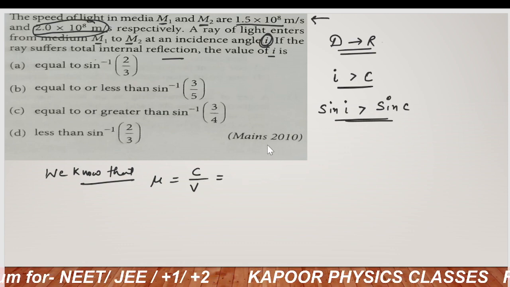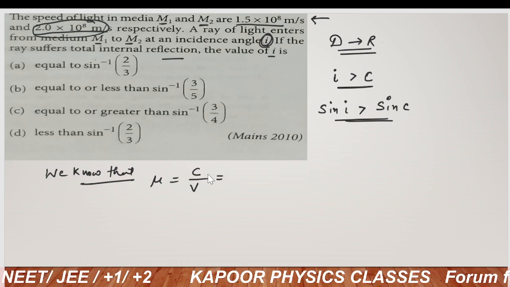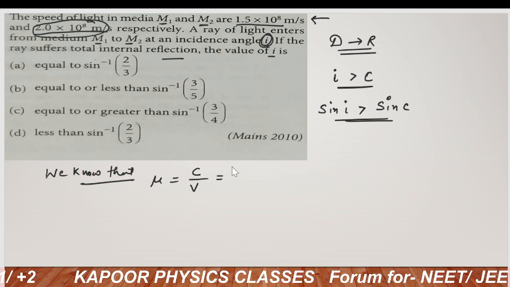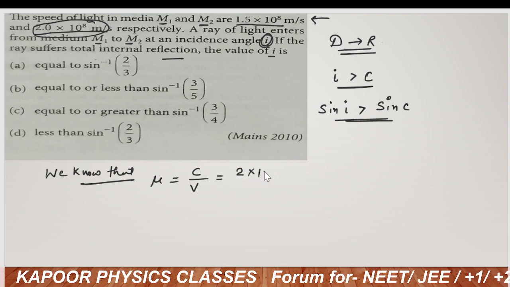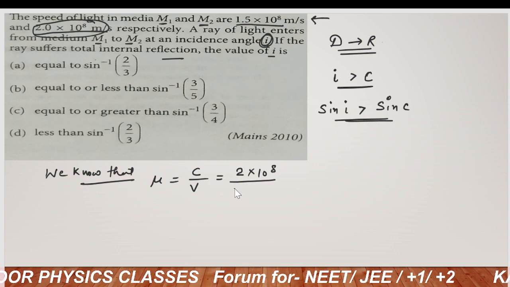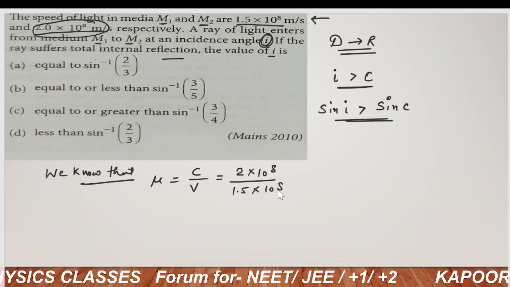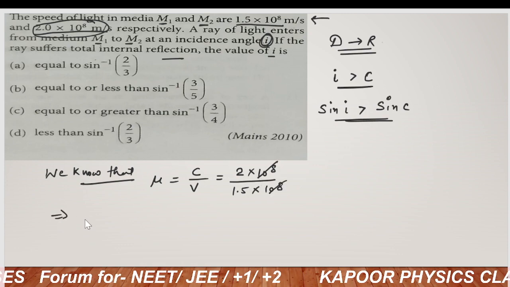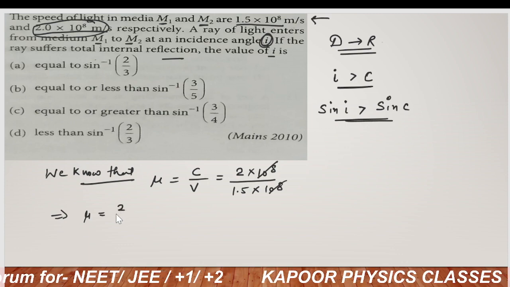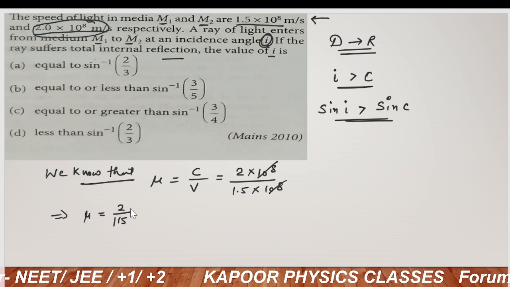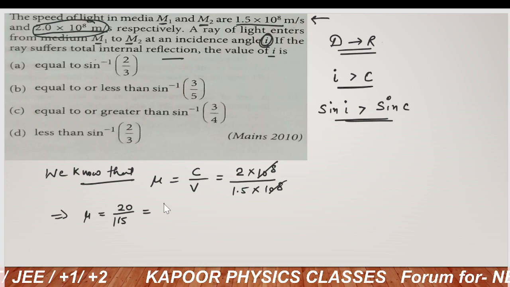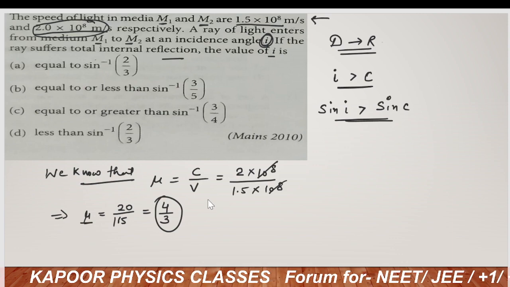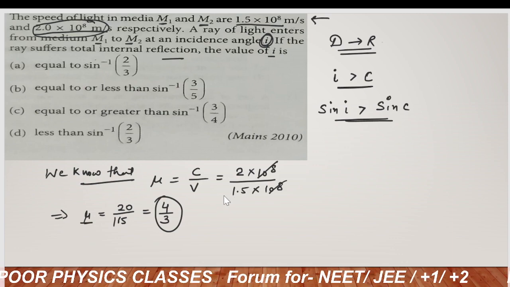The speed of light in the rarer medium is 2 into 10 raised to power 8, and in the denser medium it is 1.5 into 10 raised to power 8. Powers will cancel out, so we will get mu is equal to 2 upon 1.5. So this will become 4 upon 3. So we can say mu is equal to 4 upon 3.